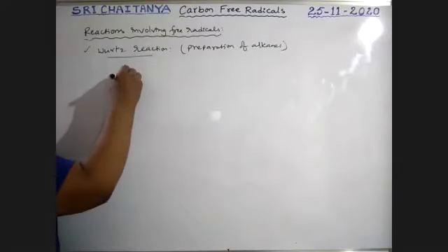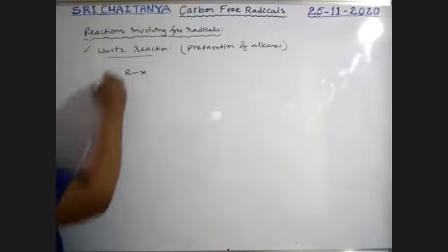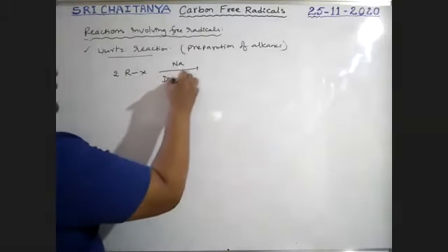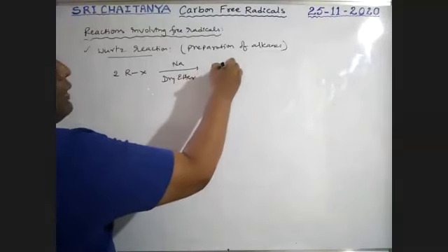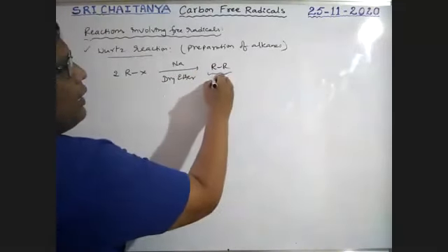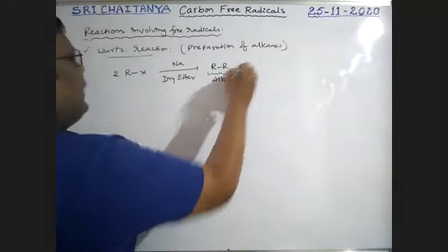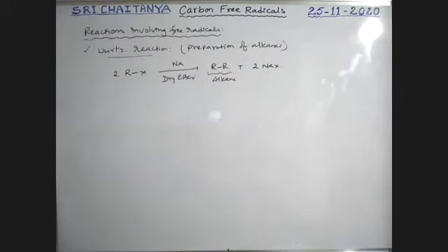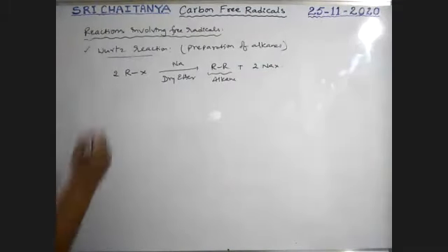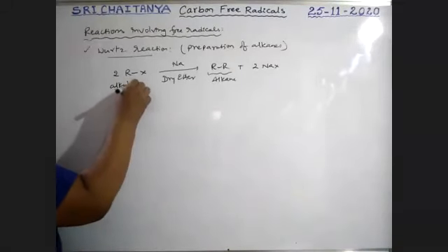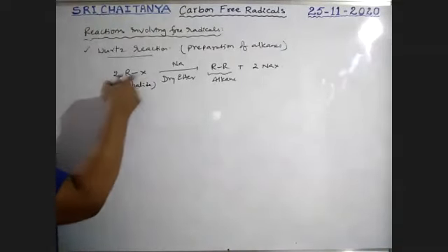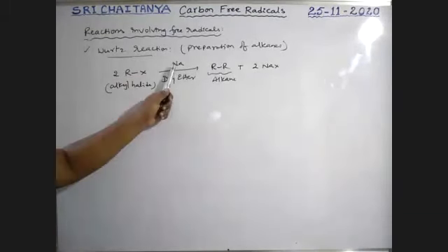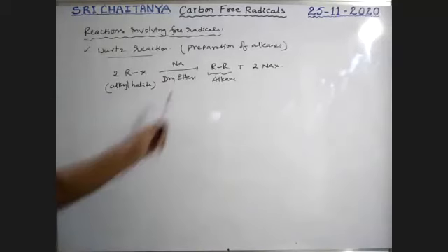See here, boys. When 2 moles of alkyl halides react with sodium metal in the presence of dry ether, an alkyl group combines with an alkyl group. This is an alkane, plus 2NaX is the product. So alkanes are prepared from alkyl halides. This is the alkyl group, this is the halide, boys. In the presence of sodium metal, dry ether is a solvent.